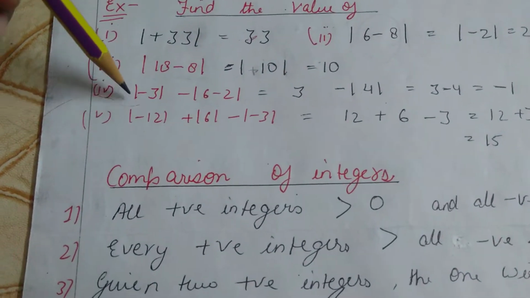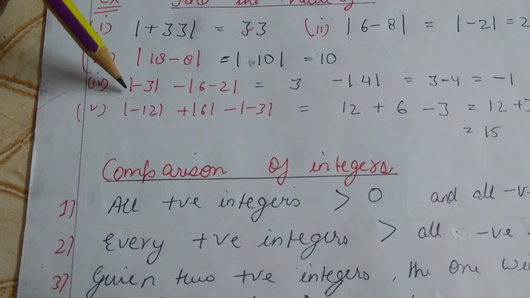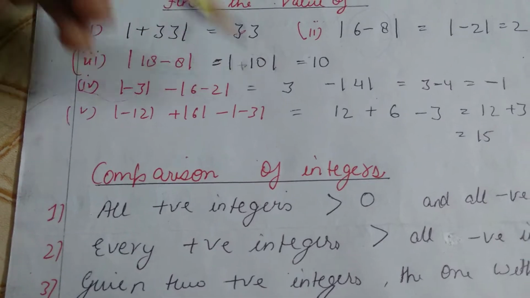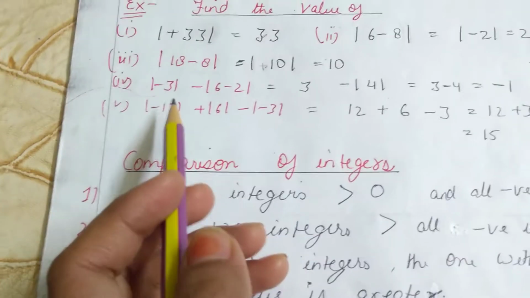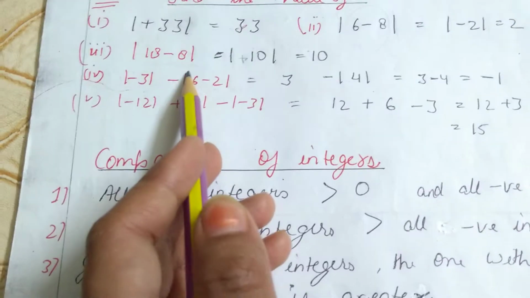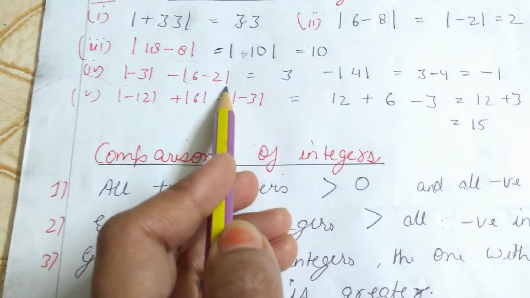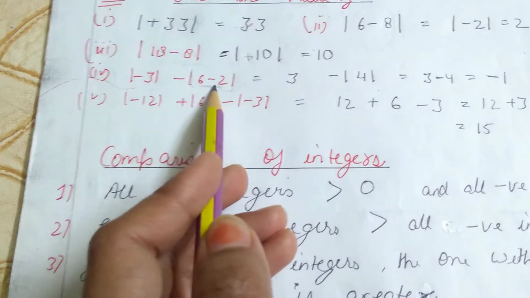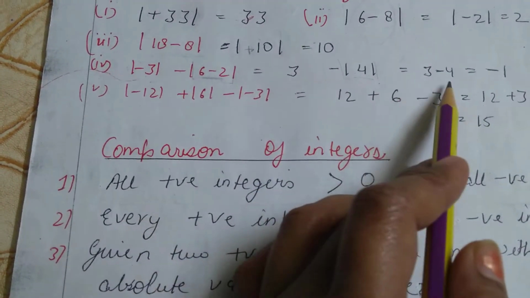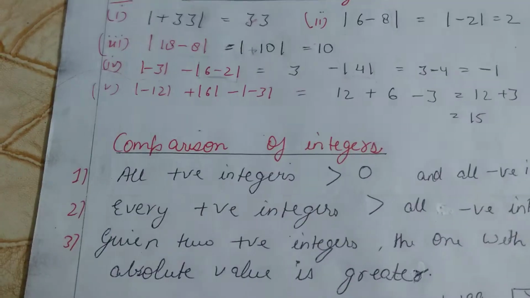Now the fourth part: the absolute value of minus 3 minus the modulus of 6 minus 2. The absolute value of minus 3 is 3. Then we solve 6 minus 2, we get 4 with the absolute sign. The absolute value of 4 is 4. 3 minus 4 is minus 1.